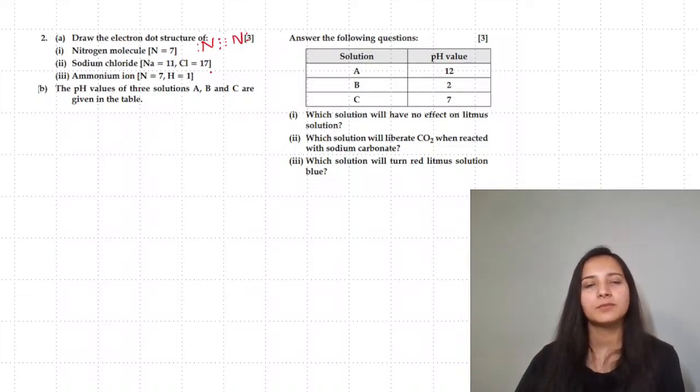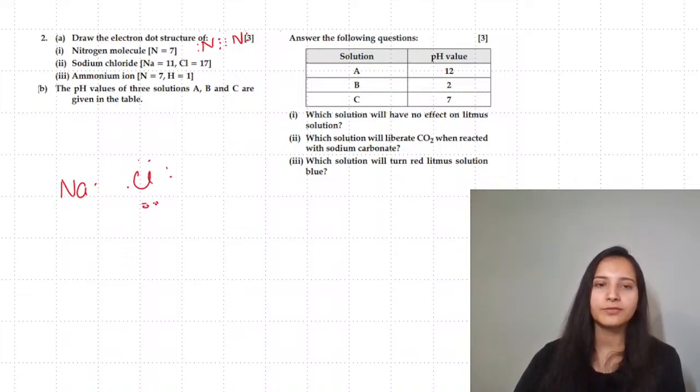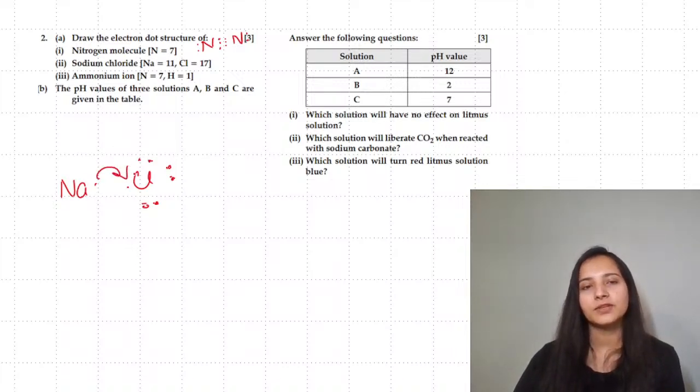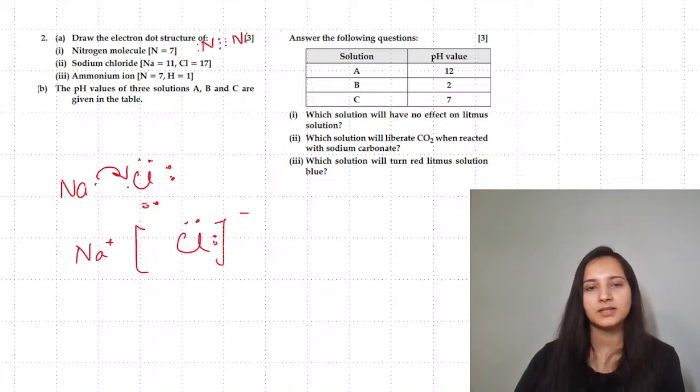Sodium chloride, when you're drawing the electron dot structure, sodium 1, chlorine 7. You can draw same or different representation for the electrons. That is totally up to you. Transfer of electron carries 1 mark. And then you will be getting sodium ion and chloride ion. For chloride, make sure you represent the 8 electrons within the square bracket.